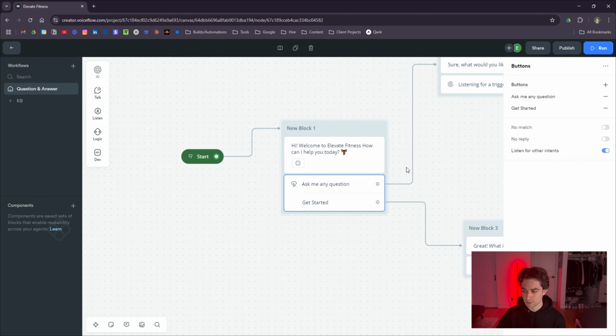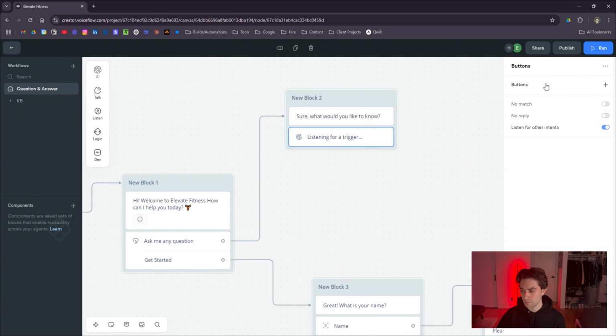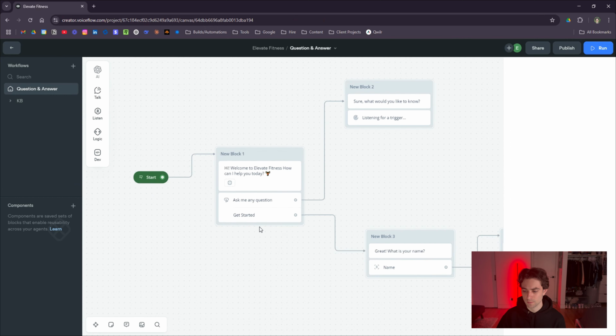So we'll start with the ask me any question. That is going to connect to this block, which is another message block saying, sure, what would you like to know? And then here we have another button, but we don't actually have a button selected. We just have listening for trigger. And then here we have listen for other intents as well. So what this is doing is it's waiting for the user to actually send a message, and then it's going to trigger the none intent. That's the only intent that we have. So it'll always trigger that intent.